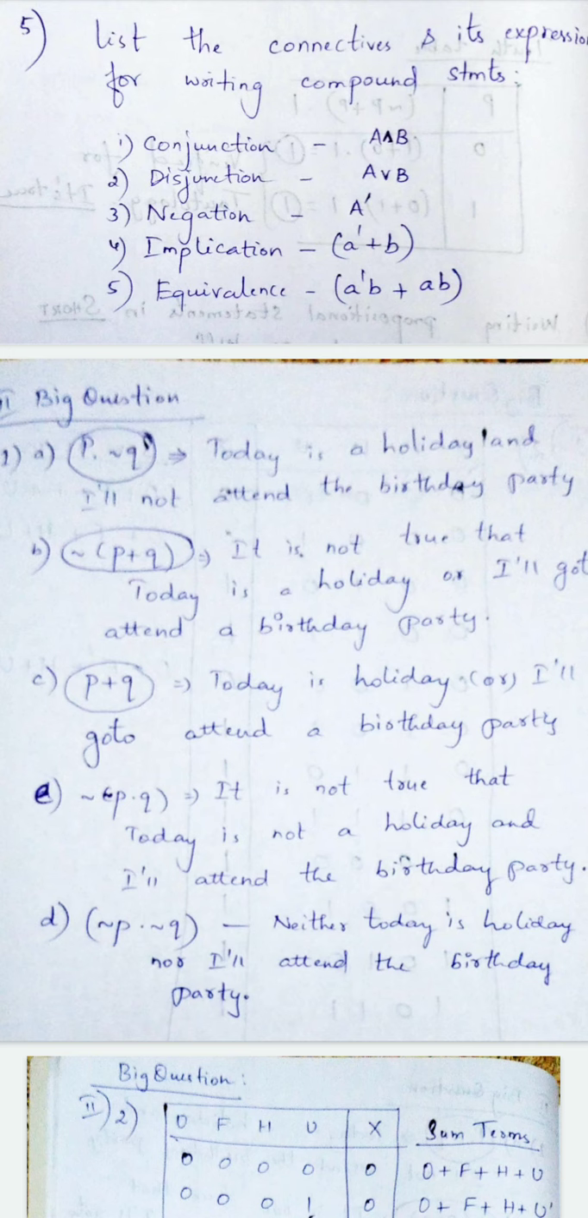So from the well-formed formula you have to understand the operation should be converted to connectives, and then just change it. Insert the words accordingly in given propositional statements and write down the statements. So last one, look into the last one, P dash into Q dash. So this can be written as neither today is holiday nor I will attend the birthday party.